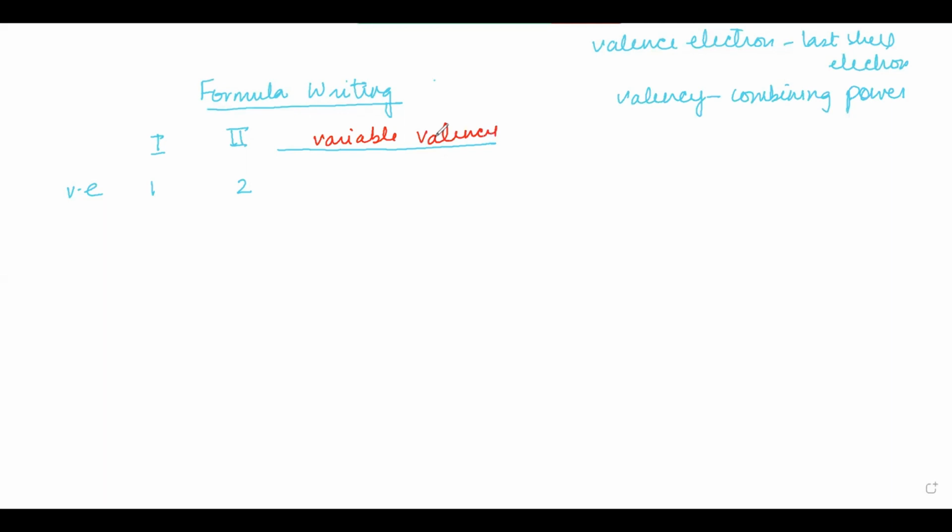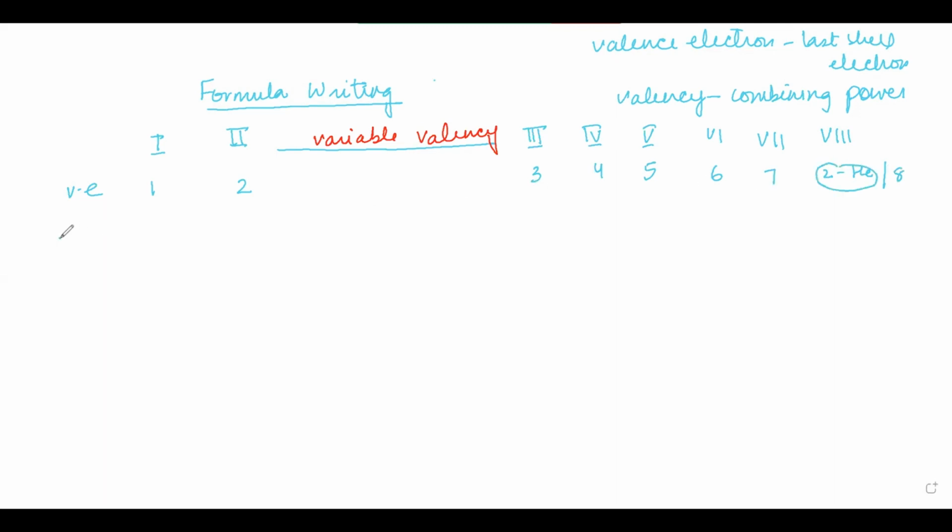Valency. Then come the group 3 elements. The group 3 elements will have 3 valence electrons. Group 4 will have 4. Group 5 will have 5 valence electrons. Group 6 will have 6. Group 7 will have 7. And group 8 will have either 2 in the case of helium, or 8 in the rest of them. Okay? So these are the valencies.